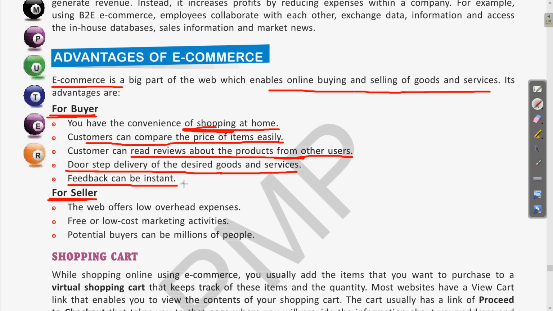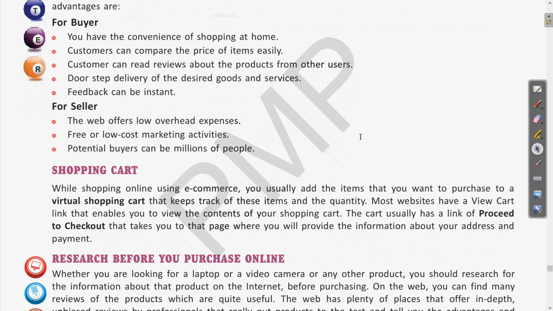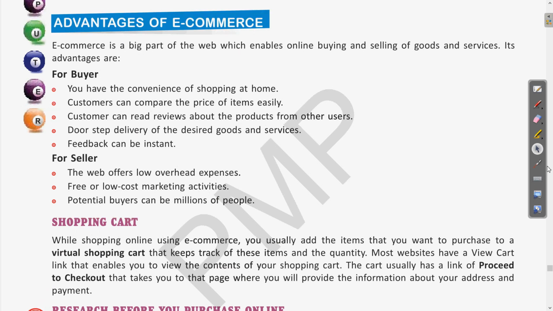Then the next is, what are the advantages of e-commerce for the seller? So let us see now what the advantages of e-commerce are from the seller's perspective. If we see from the seller's point of view, the advantages are, the first one is that the web offers low overhead expenses.